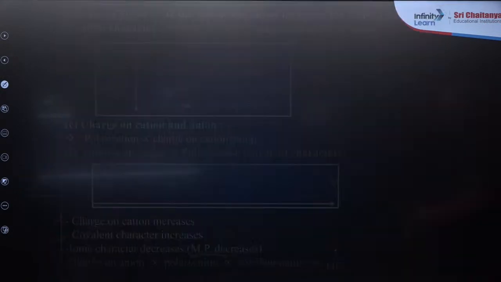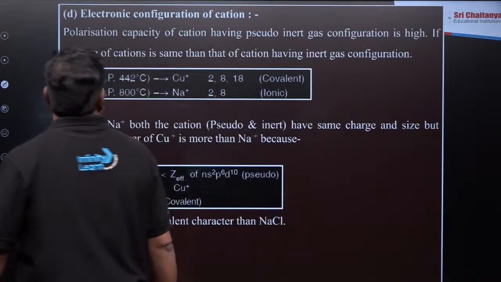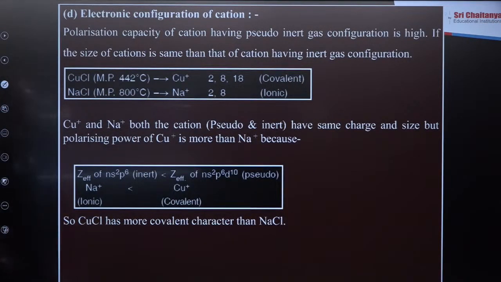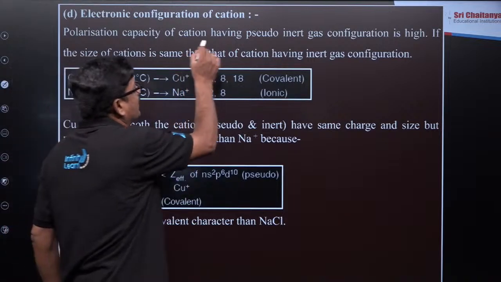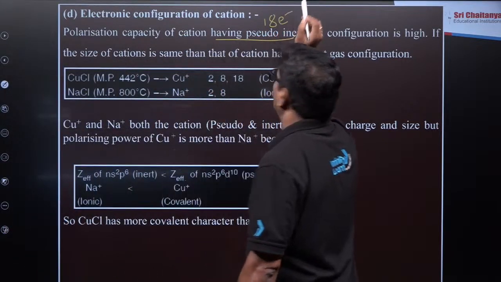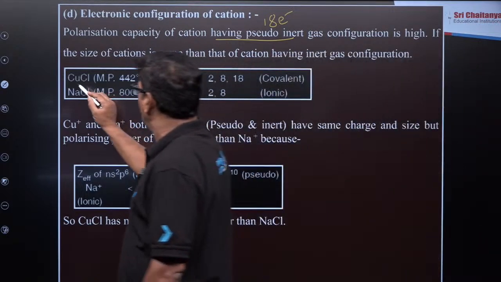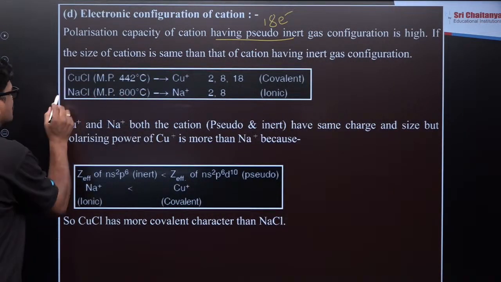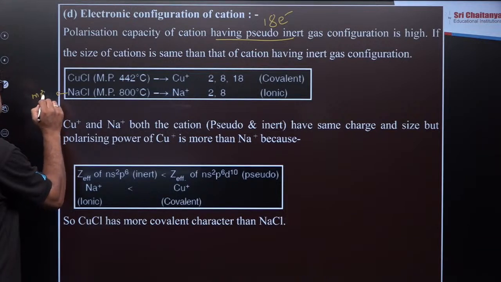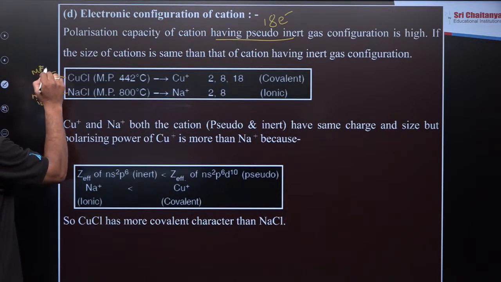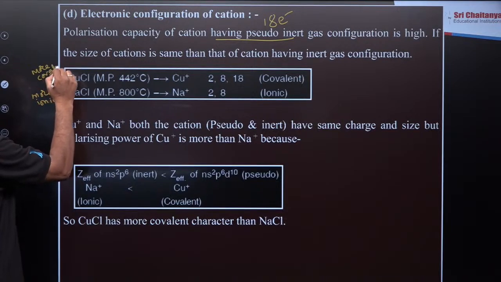Next, the electron configuration of the cation is also a very important factor here. Polarization capacity of cation is more for pseudo inert gas configuration, which has 18 electrons. Comparing copper chloride and sodium chloride, sodium chloride is more ionic and copper chloride is more covalent.